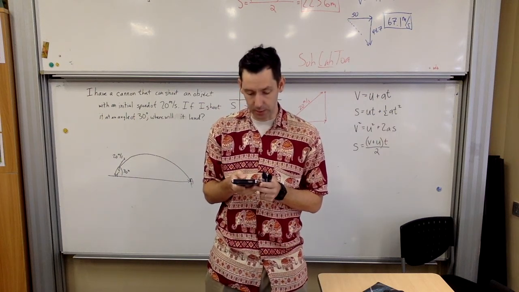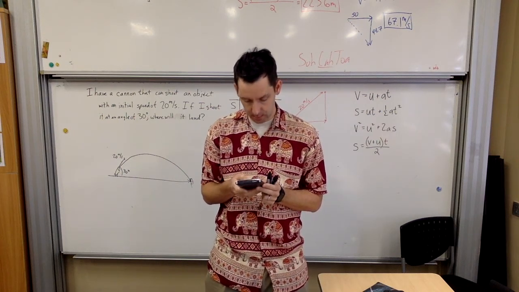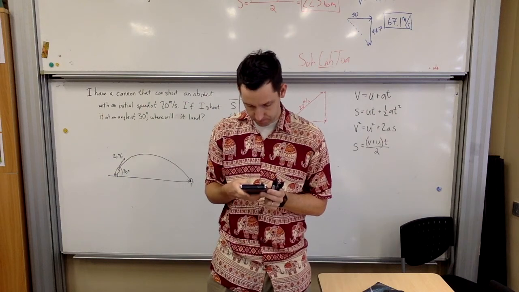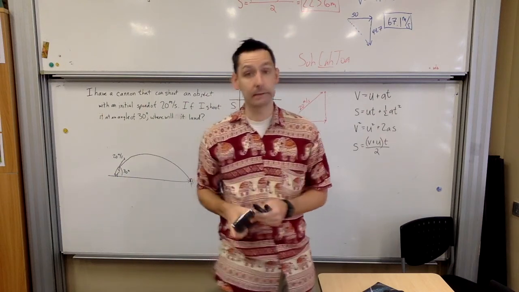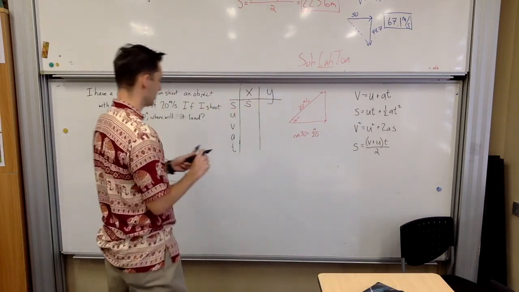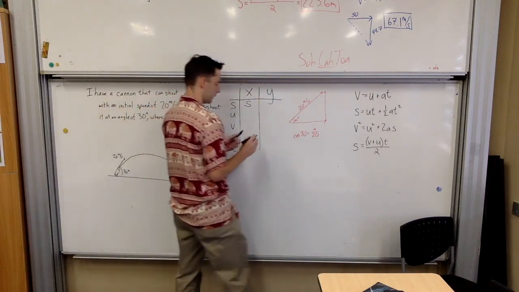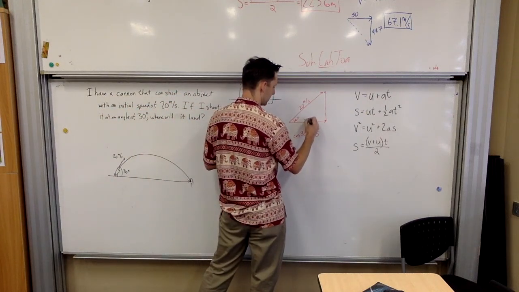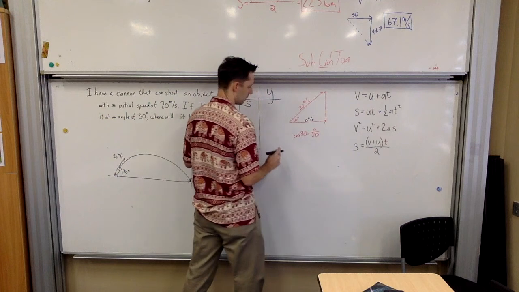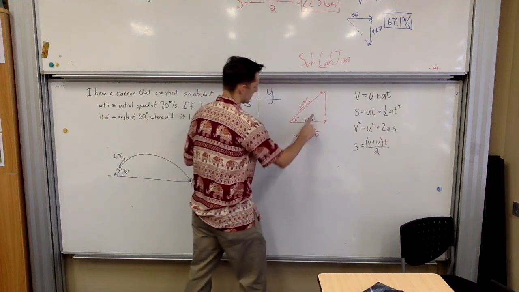Now we're ready to do the 20 sine 30. And I get 10, which you probably could have gotten from your special triangles anyway, but I want to give you time to do it. So 10 meters per second.